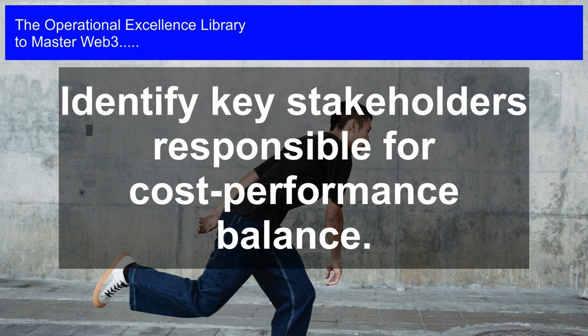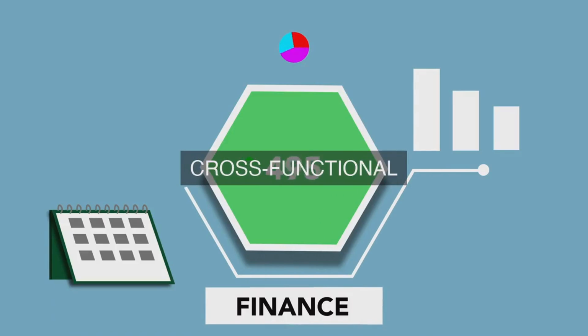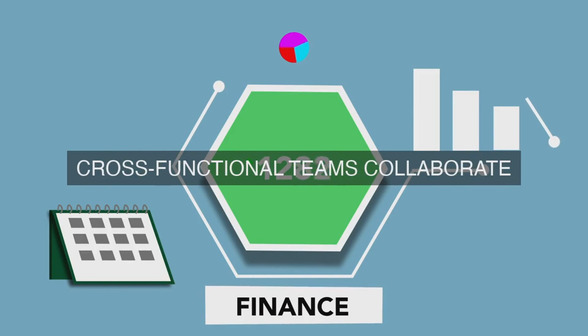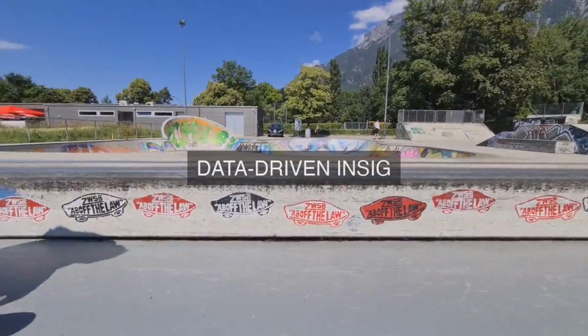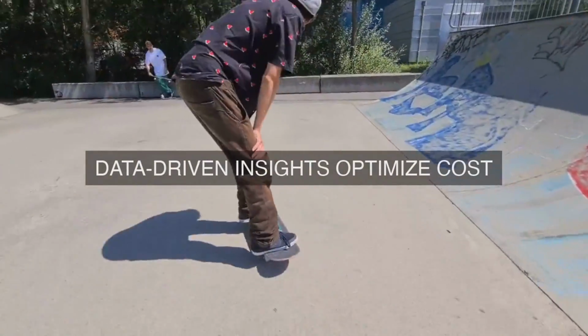They will employ several methodologies to ensure operational excellence, including: 1. Total cost of ownership, TCO, analysis. The operations manager will conduct a TCO analysis to identify the total cost of owning and maintaining the organization's Web3 infrastructure. This will involve calculating the costs associated with hardware, software, personnel, and facilities over a specific period.